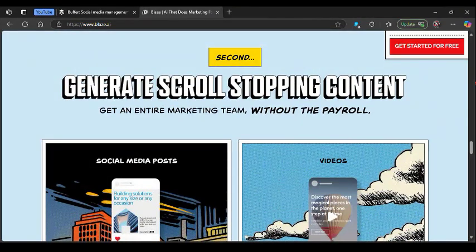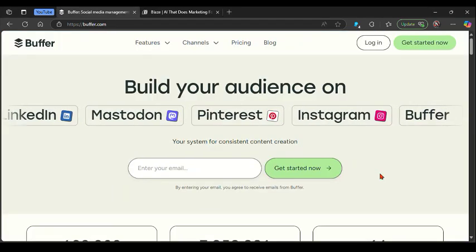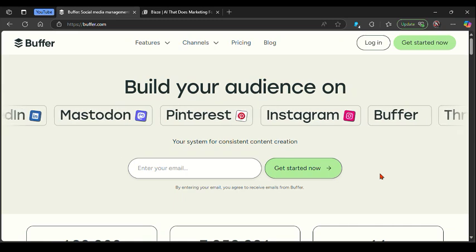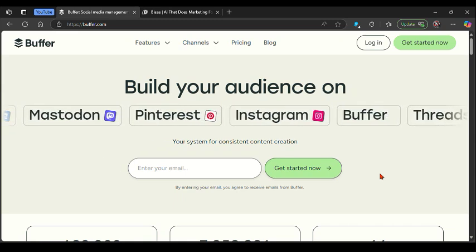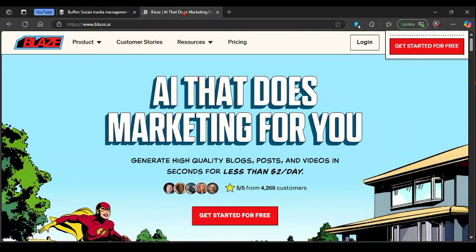So Buffer has a clean and user-friendly interface together with multi-platform publishing for Instagram, LinkedIn, X, Facebook, and TikTok. It also has a built-in link shortener and post analytics, together with a free plan available, which is for Buffer AI.